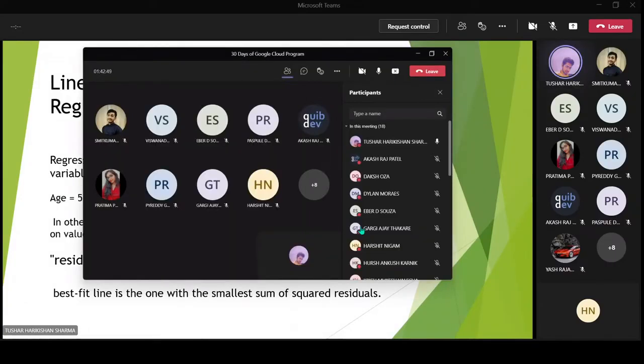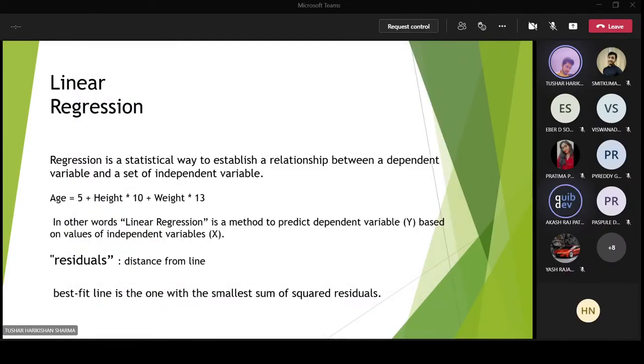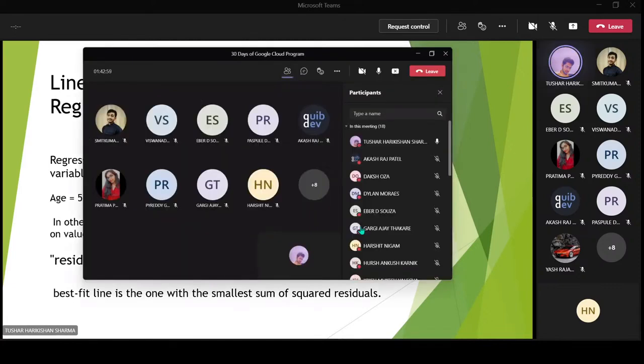Dependent, as the word says, it's dependent on someone. Okay, so I think the age is the dependent one. Age is not. Are you trying to say weight? Because I considered the BMI example, where BMI is equal to height square divided by weight. So if you want to say weight, then yes, that's an independent variable, because we are not predicting that variable.